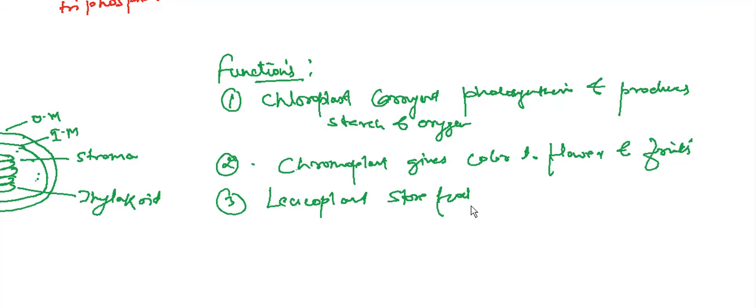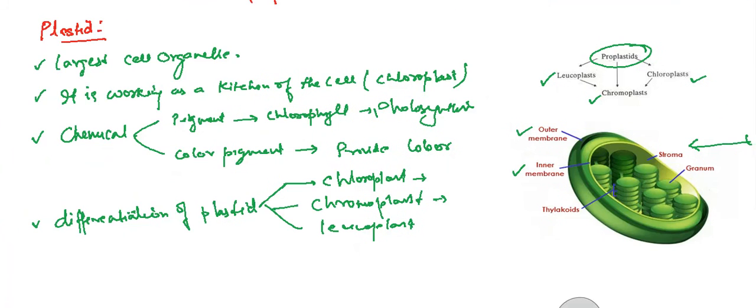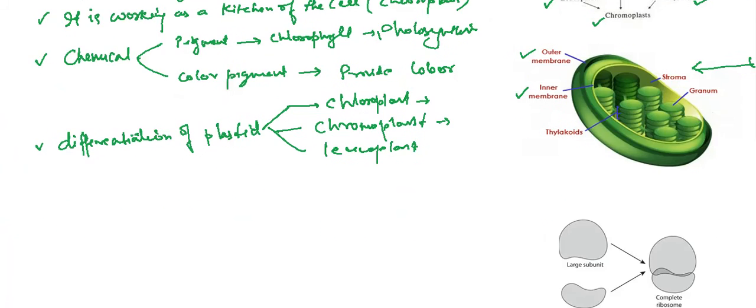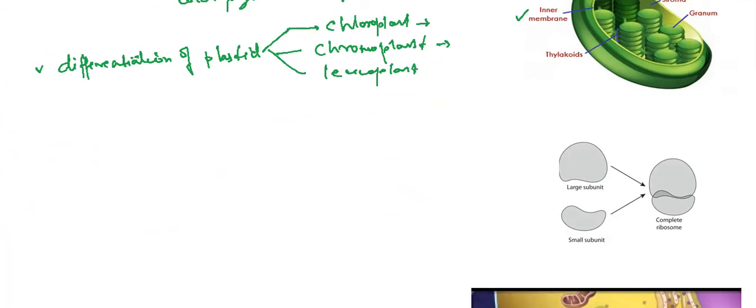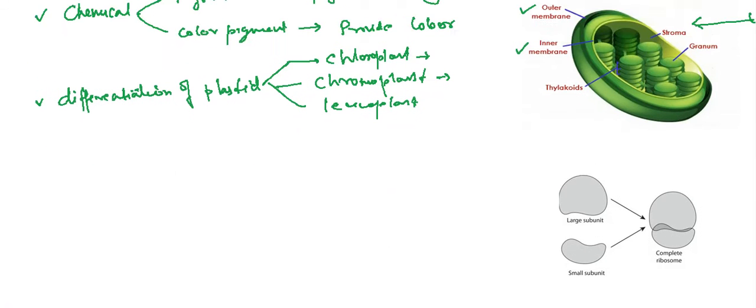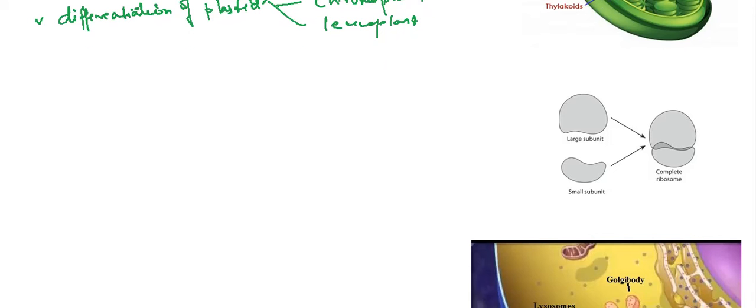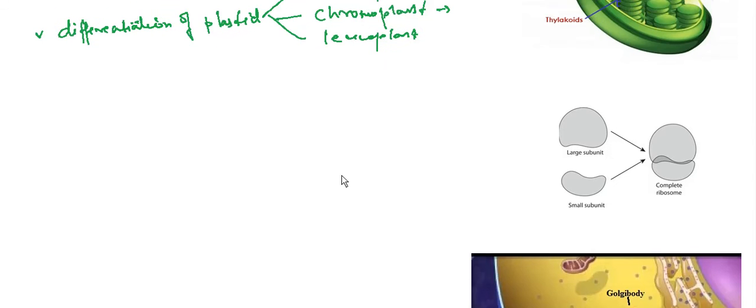Okay, now next we will see about the ribosomes that act as a protein synthesis site where protein is synthesized. So this is your ribosome. The third cell organelle which we are going to study here is the ribosome.